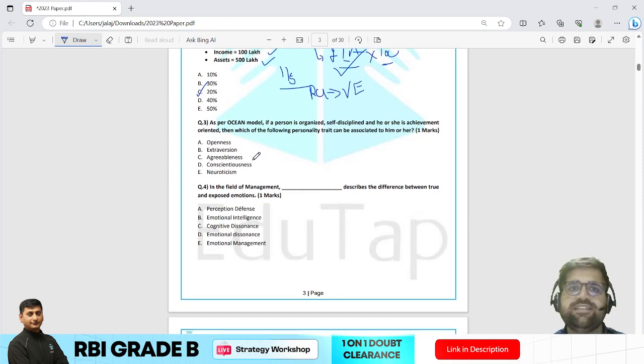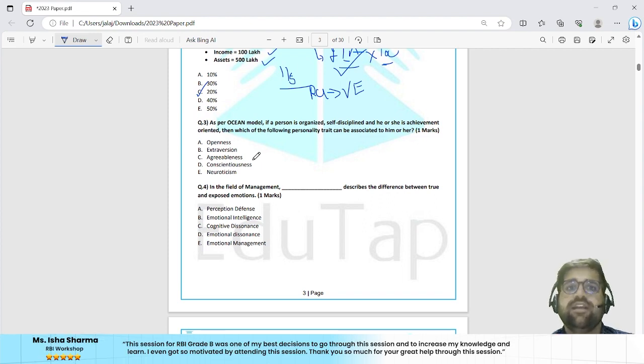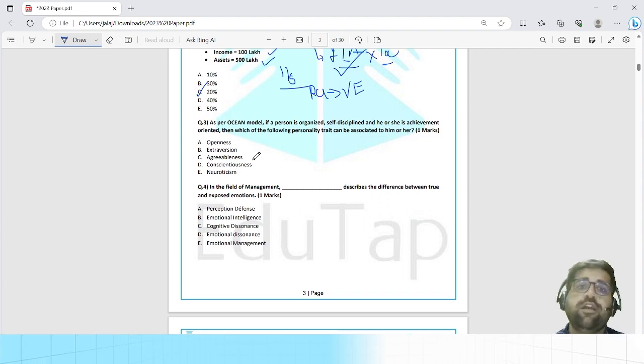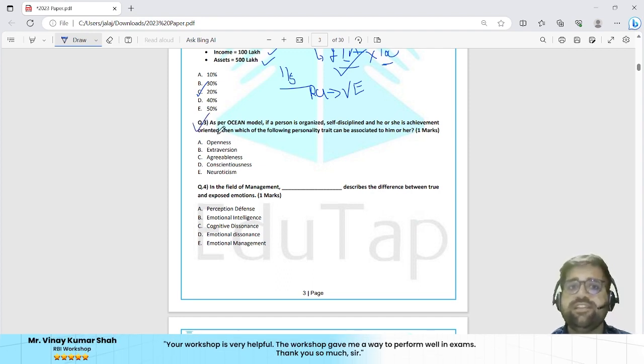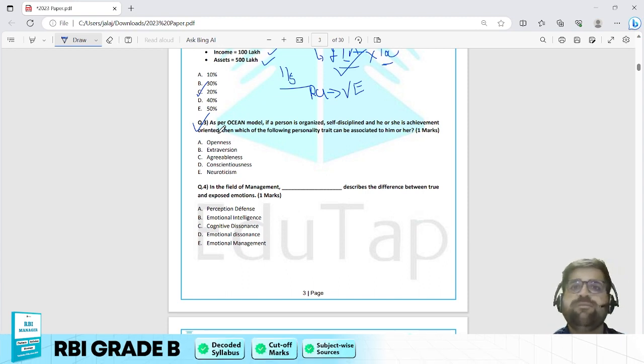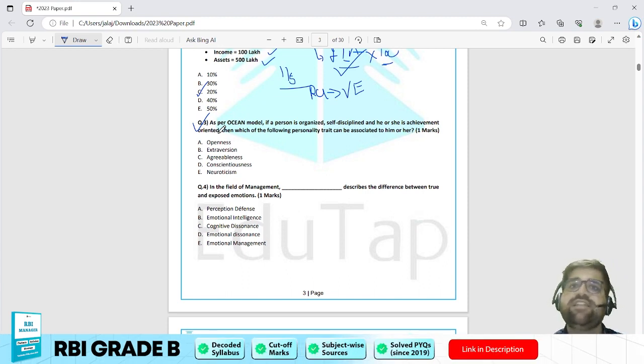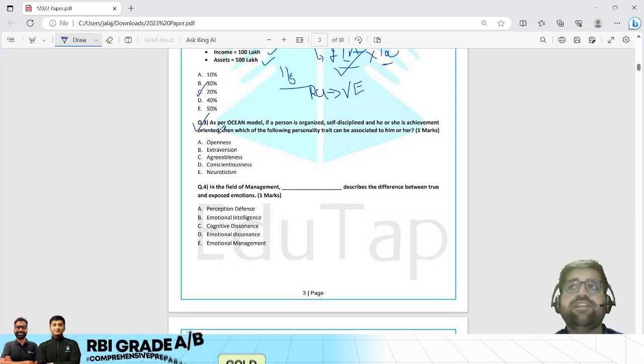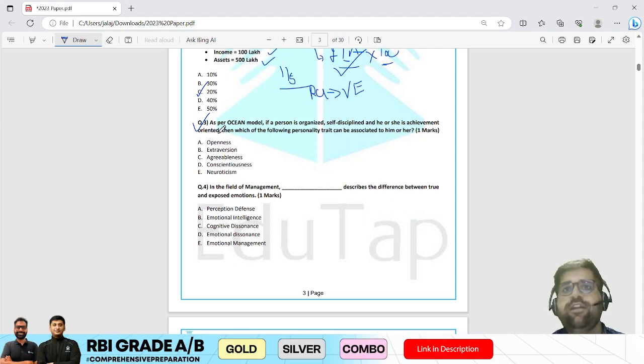Question number 3 says, as per Ocean model, if a person is organized, self-disciplined, and achievement-oriented, then which of the following personality traits can be associated with him or her? Now, to my surprise, this is the 2023 paper. If you go back and see the solution video of 2022, on the same themes, on the same lines, the exact question was formed in 2022 as well. So this is how previous year questions become important. They have asked the same question in 2023 as well.